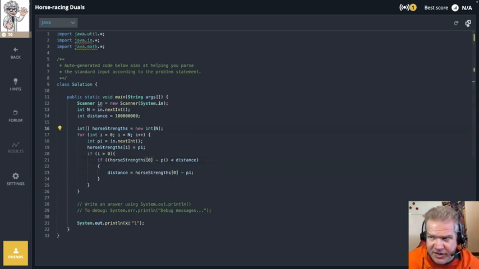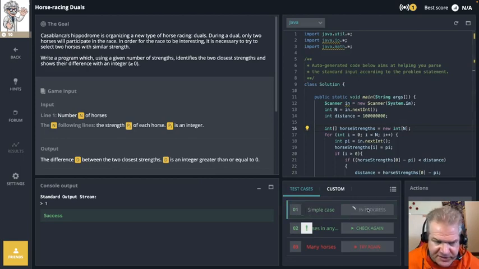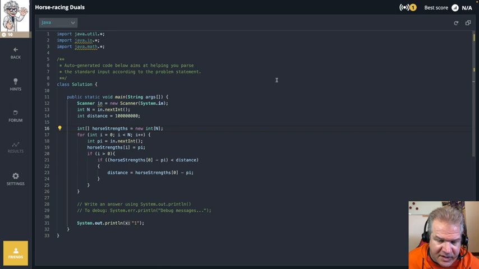So again, this should run. I'm not going to get any different answers here. I just want to see that it runs. Still does run. And now I can output distance.